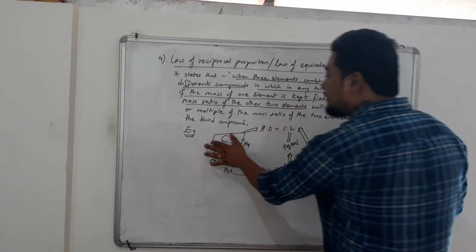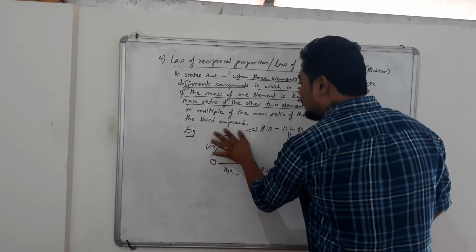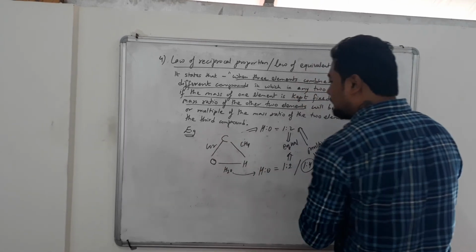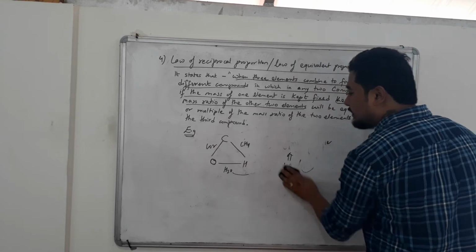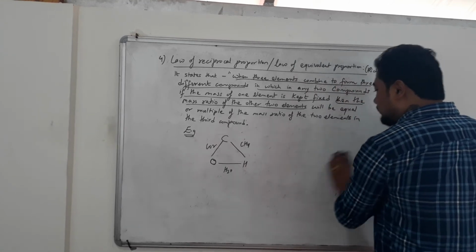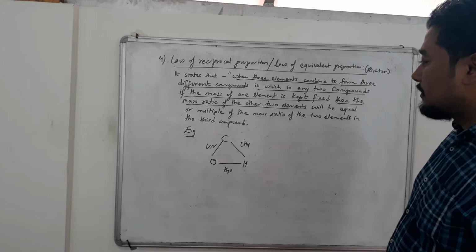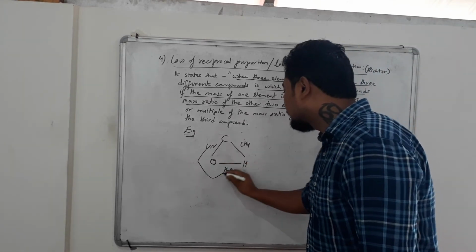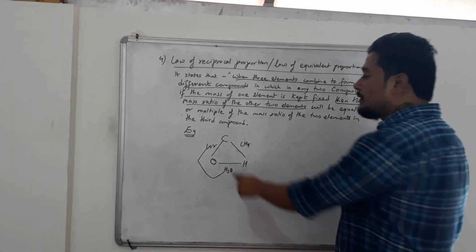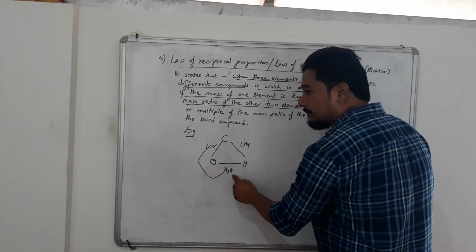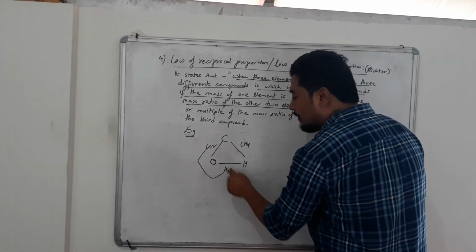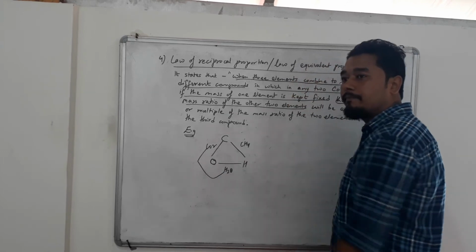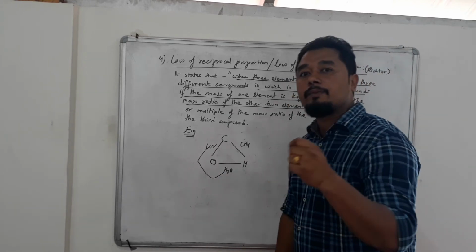Okay. Now let me take another example so you can understand much better. Randomly I have taken two different compounds. Let us choose these two now. If I choose these two compounds, who is common here? Oxygen. Keep it fixed. If you keep oxygen fixed here, that is making 1 gram. Whenever you make an element fixed, you have to make it 1 gram.